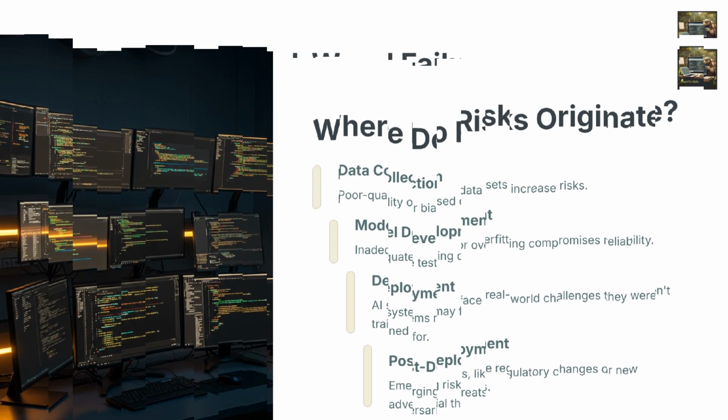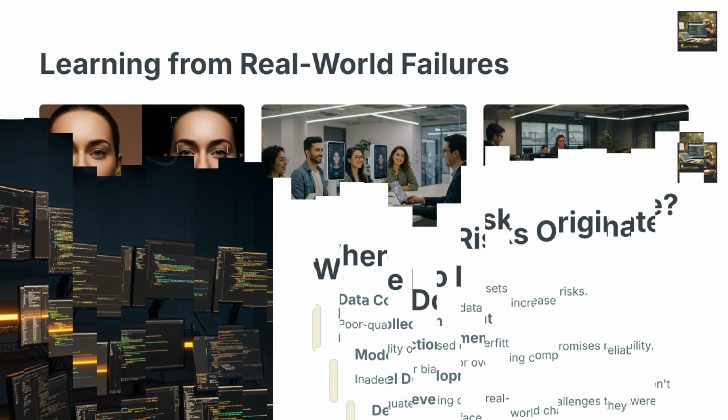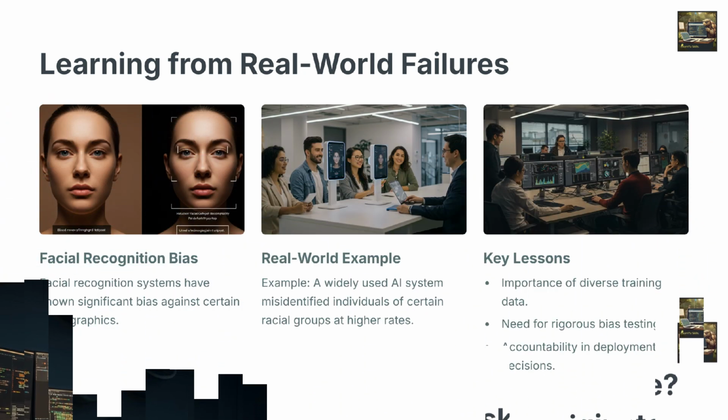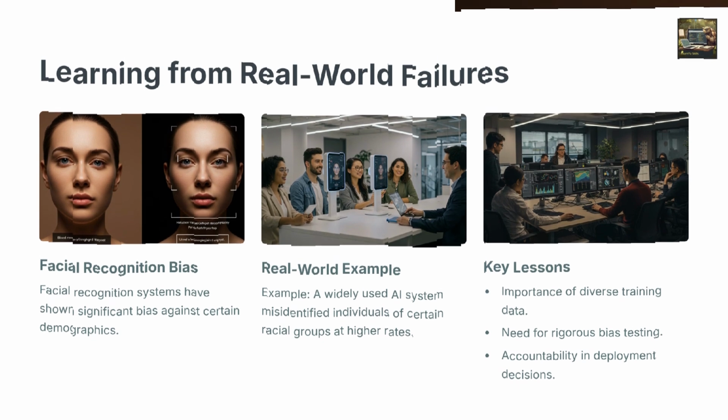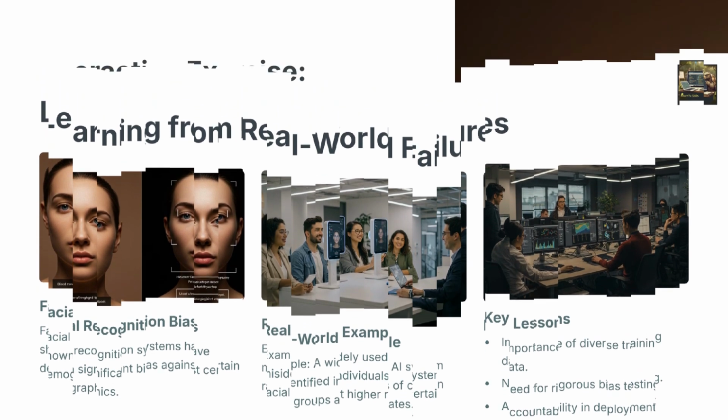Let's examine a real-world example. Facial recognition systems have faced significant criticism for bias, especially in misidentifying individuals from certain demographic groups. This highlights the importance of diverse training data and rigorous testing. By addressing these challenges early, organizations can avoid ethical violations and public backlash while building systems that work equitably for all users.